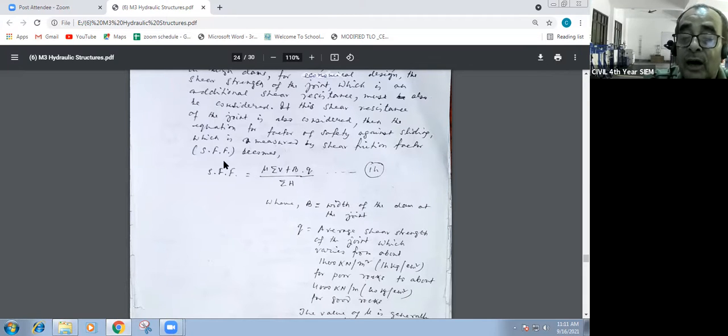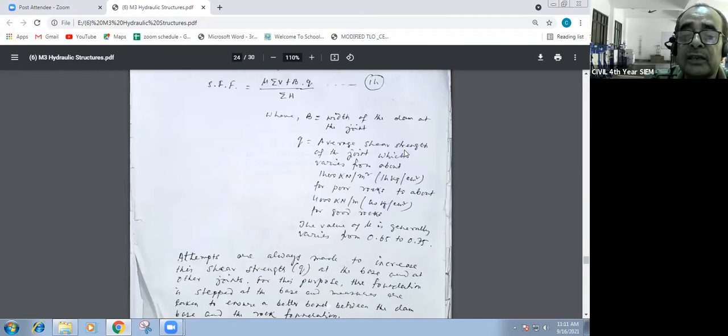In the earlier case, only the bottom case, if you go for sliding, whatever we discussed just before, at the base the base width is considered as B. But here it will differ according to where the joint is placed; the width of that portion we are considering as B, the width of the dam at that joint.